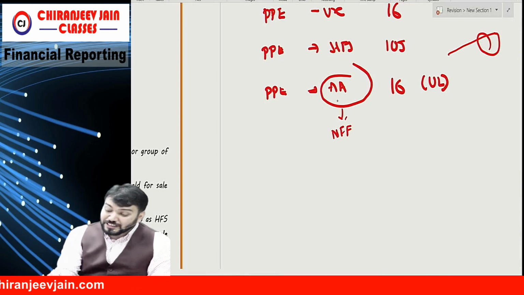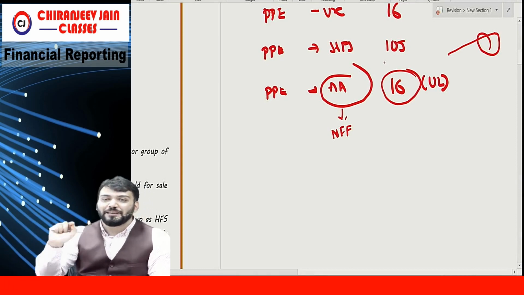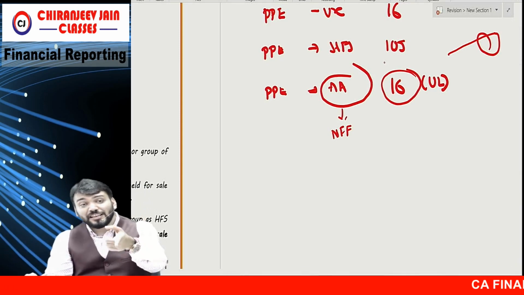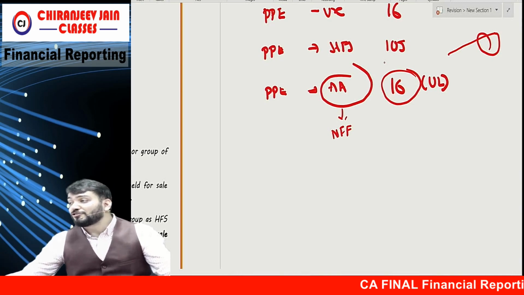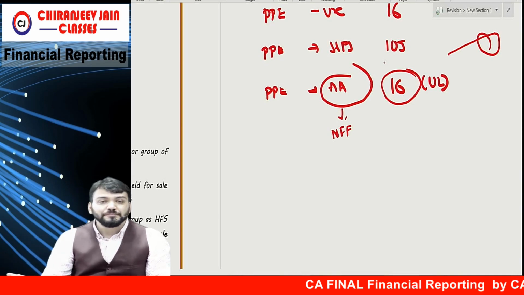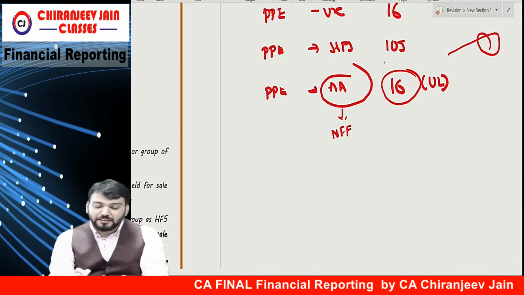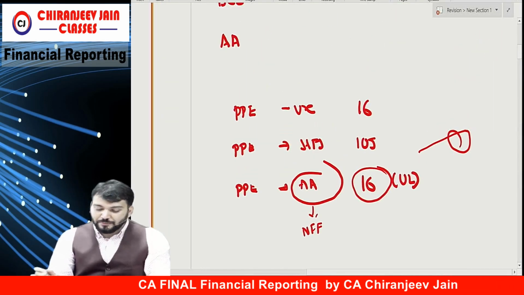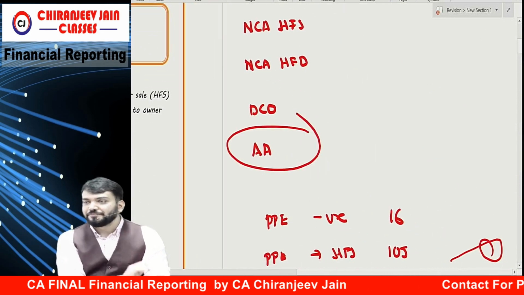Understood? Means when I am saying Ind AS 16, automatically Ind AS 36 is also applicable. So Ind AS 36 says that if there is no value in use and no fair value less cost to sell, then it is fully impaired. Fully impaired means de-recognized. Are you able to understand what I am saying? That is abandoned asset. Yes, sir, we have understood. Now, we'll discuss abandoned asset also at the end.